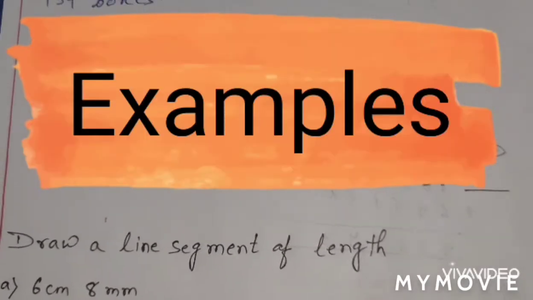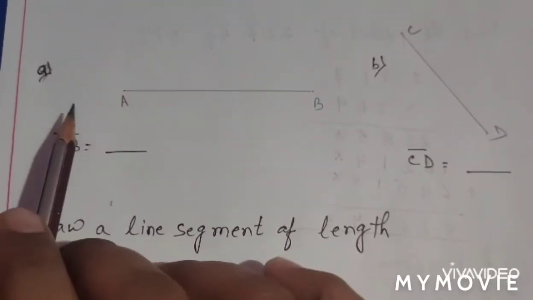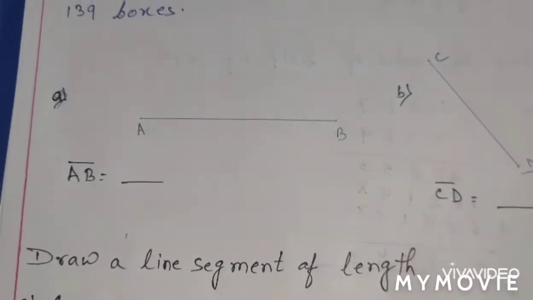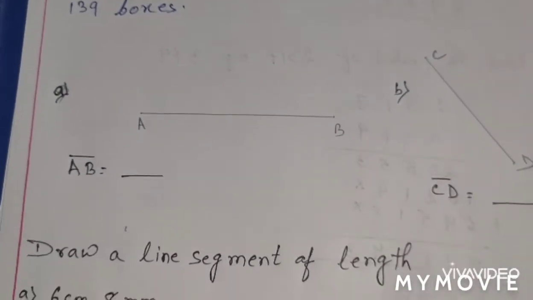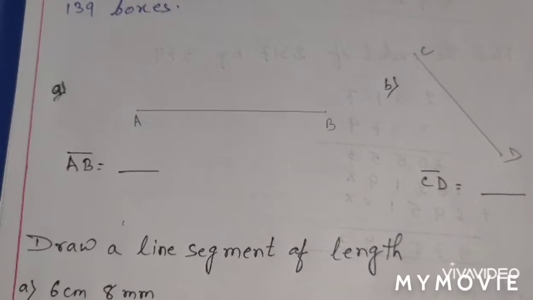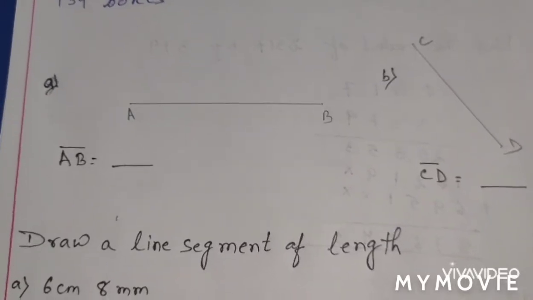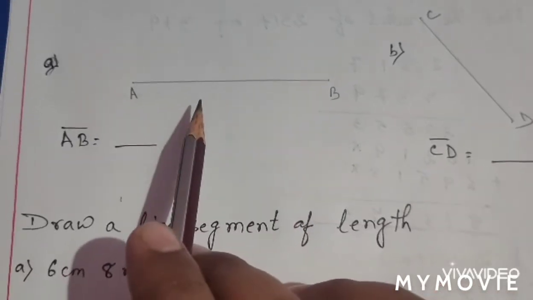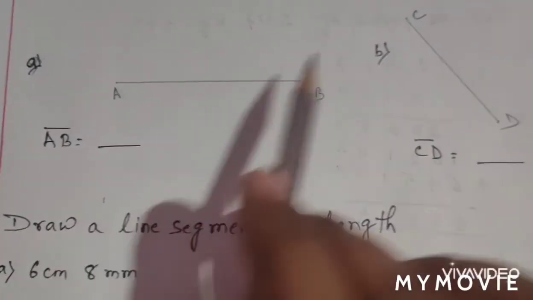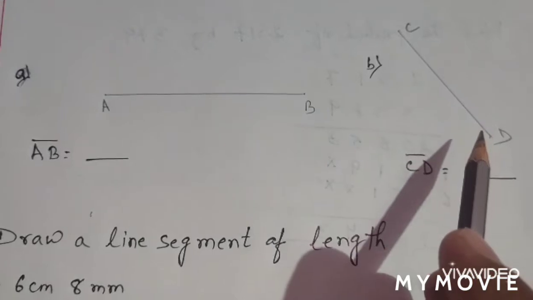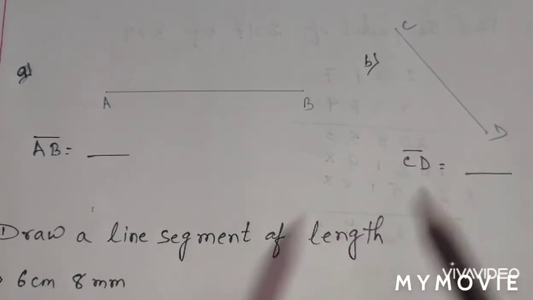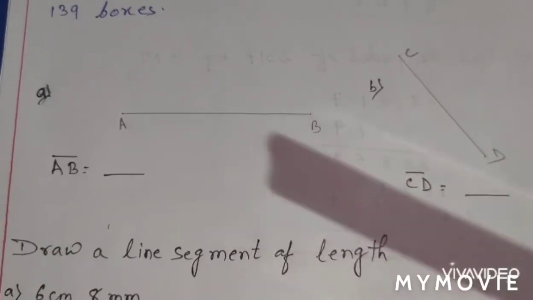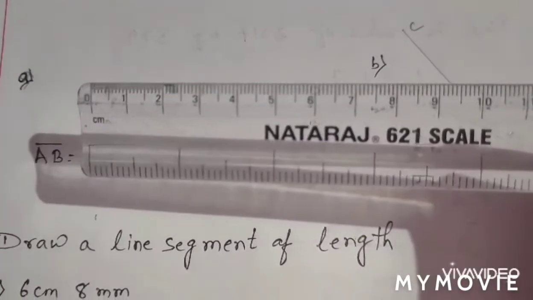Children, here I have taken two examples. First one: we have to measure this one. The question will say, measure the following line segment and fill in the blanks. Just see, this line has been given. How much is the line segment? We have to write it over here. Like this also it has been given, and we have to find the line segment CD. For that, what do we have to take? We have to take the ruler.